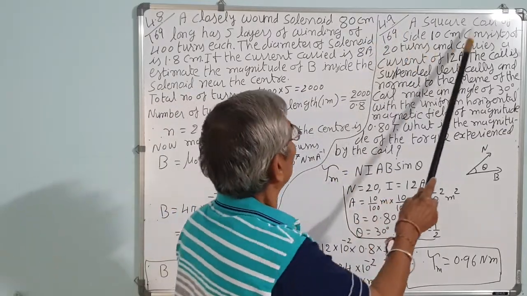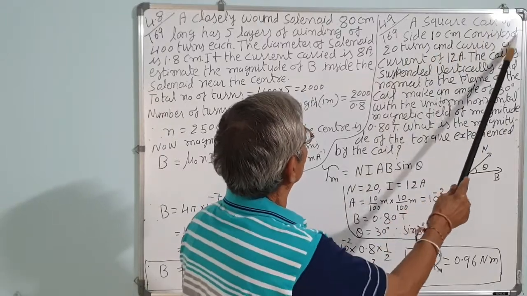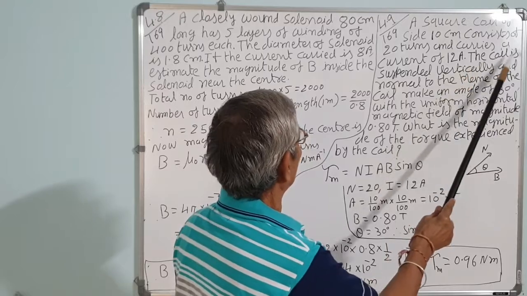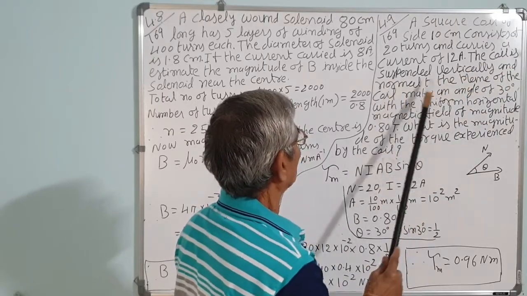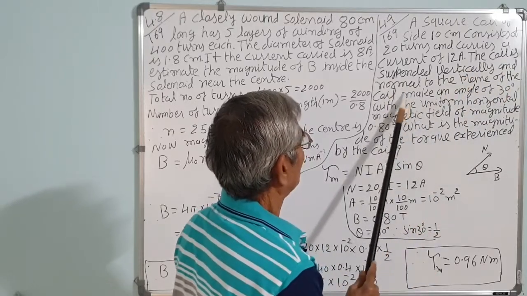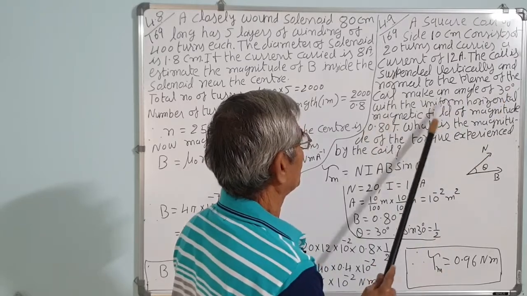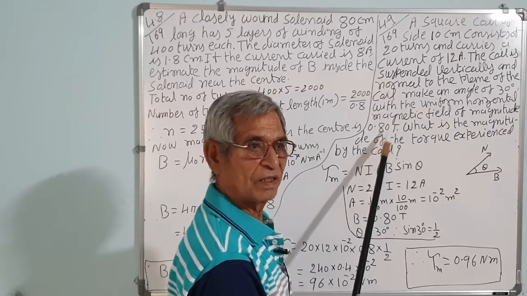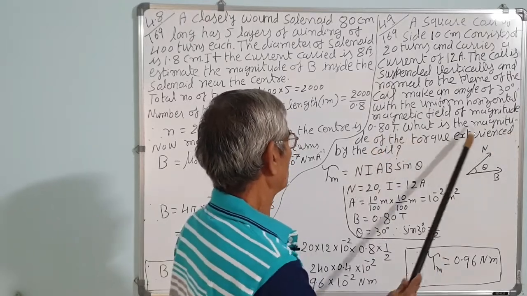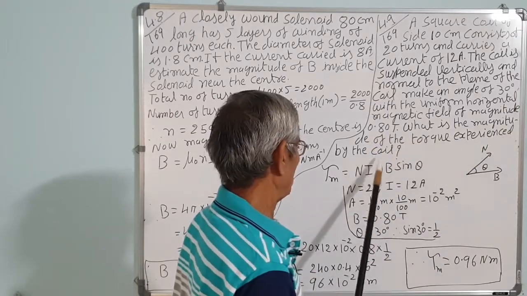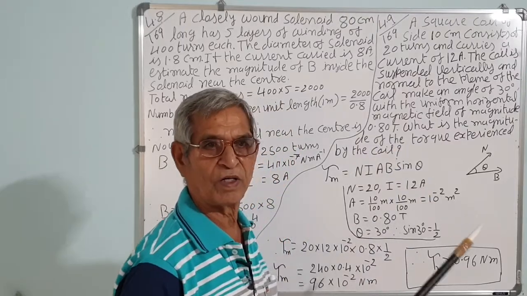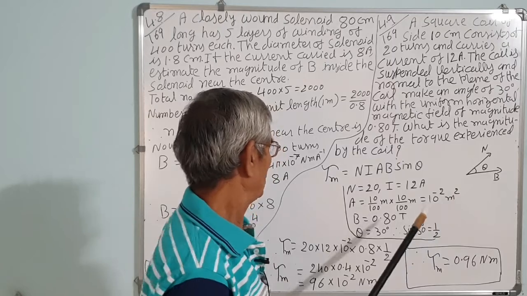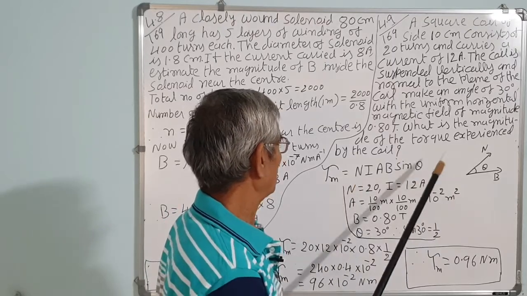A square coil of side 10 cm consists of 20 turns and carries a current of 12 ampere. The coil is suspended vertically and the normal to the plane of the coil makes an angle of 30 degrees with the uniform horizontal magnetic field of magnitude 0.8 Tesla. What is the magnitude of the torque experienced by the coil? This is just like a current carrying coil placed in a magnetic field experiencing a torque, the direction of which is given by Fleming's left hand rule.